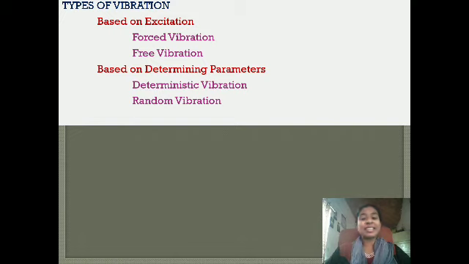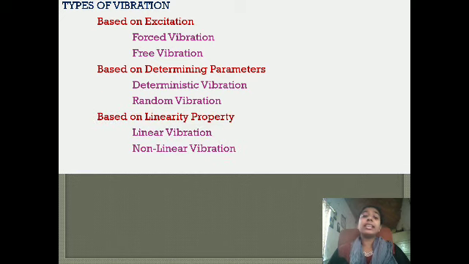Deterministic means you know exactly, so it is easy to model or to find the solution for such a problem. If you are able to model a wave as a sine wave or cosine wave, that is deterministic. If you cannot model it in terms of sine or cosine wave, if it is a combination of a number of waves, then you call it random vibration.